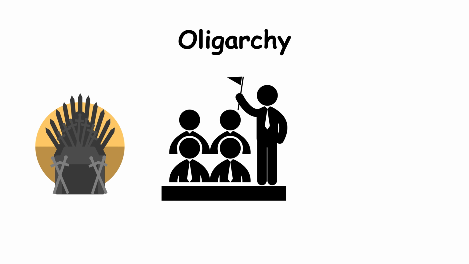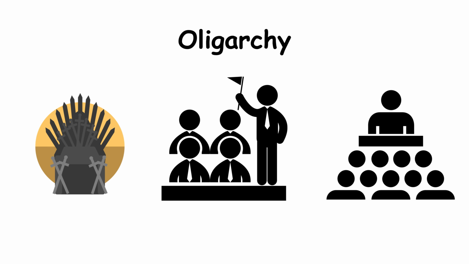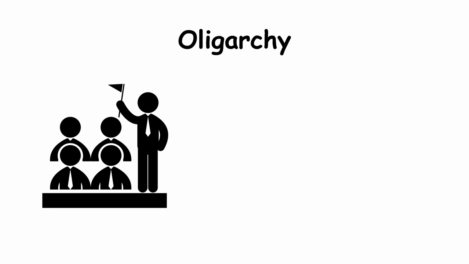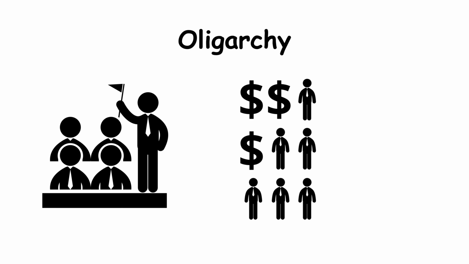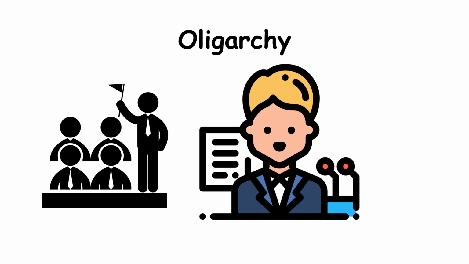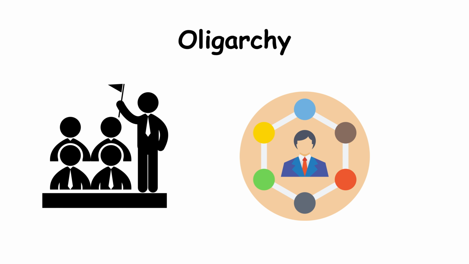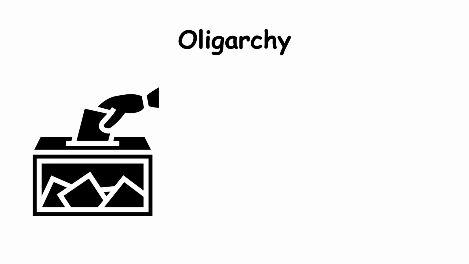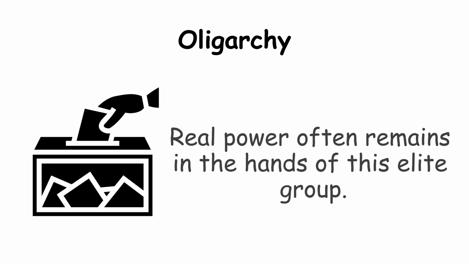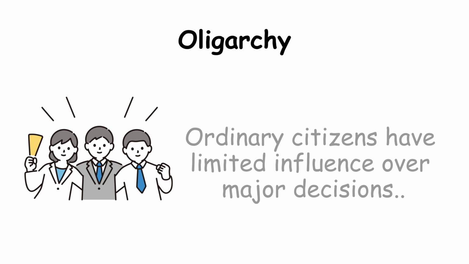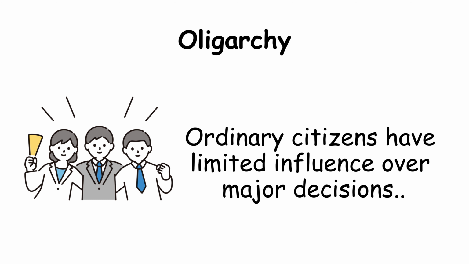Oligarchy. Oligarchy means rule by a small, powerful group rather than the general population. This group may consist of wealthy individuals, military leaders, political elites, or influential families. Even if elections exist, real power often remains in the hands of this elite group. Ordinary citizens have limited influence over major decisions.